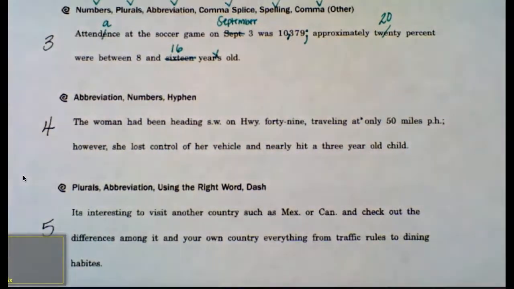Let's take a look at sentence 4. This sentence says, the woman had been heading SW on Highway 49, traveling at only 50 miles mph. However, she lost control of her vehicle and nearly hit a 3-year-old child. In this sentence, I have some abbreviations to fix. I also have an issue with numbers, and I'm going to add hyphens. So first, let's fix our abbreviation.